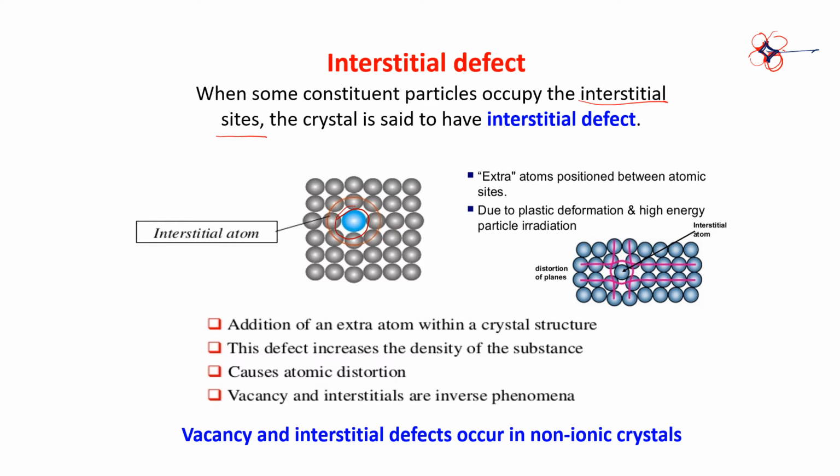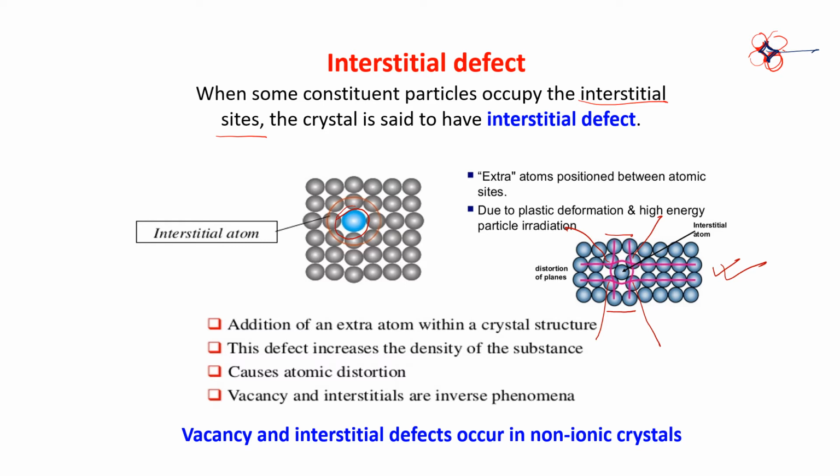See this one, there are 4: 1, 2, 3, 4. And one atom is here in the interstitial position. Because of that, you can see there is a distortion in this crystal.